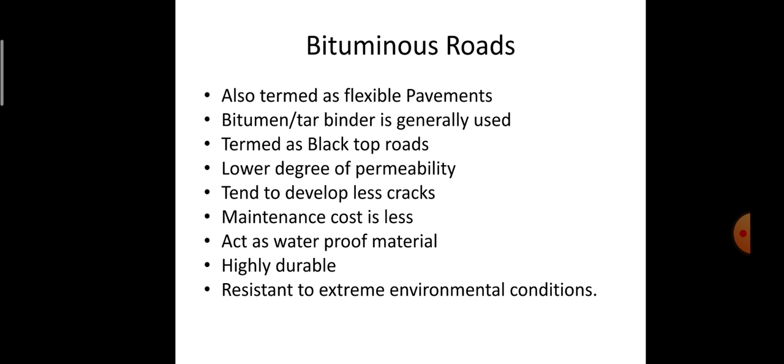So these are all about the bituminous road. Bituminous roads are the roads wherein bitumen or tar is used as a binder material for effective bonding of the aggregates or gravels. So these are also called flexible pavement or black top roads.